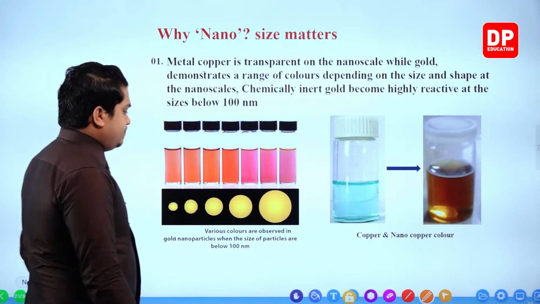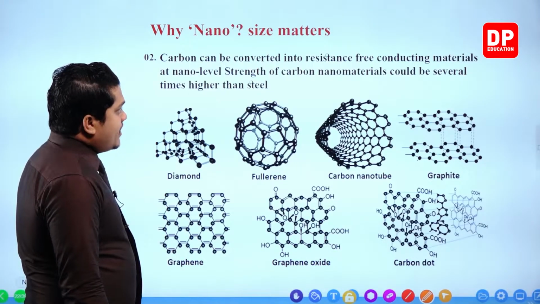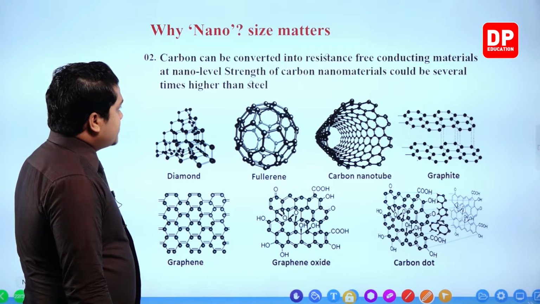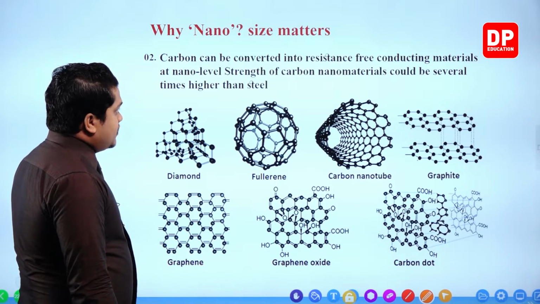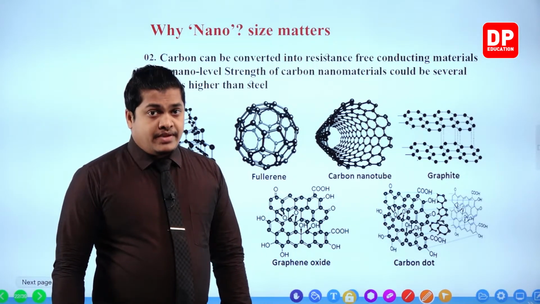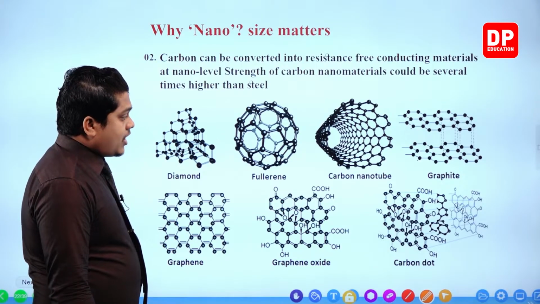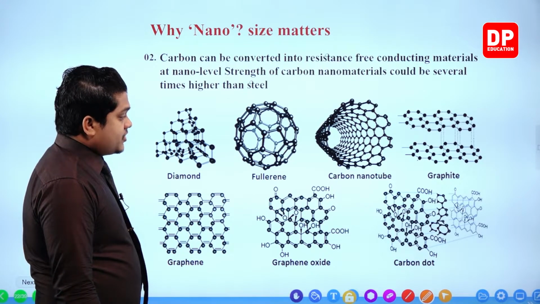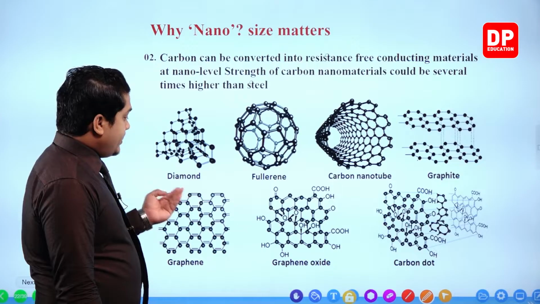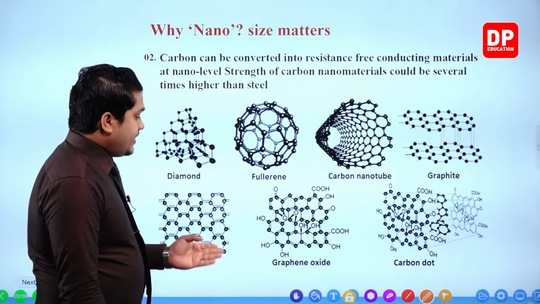Right then. Number 2 given: carbon can be converted into resistance-free conducting materials at nano level. Strength of carbon nanomaterials could be several times higher than steel. So the next one is carbon-based nanomaterials. You are given several figures related to carbon-based nanomaterials, my dear children, like the fullerene, diamond, then carbon nanotubes, graphite, graphene.